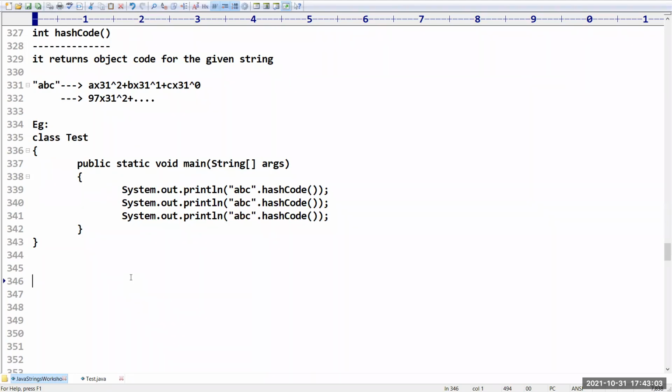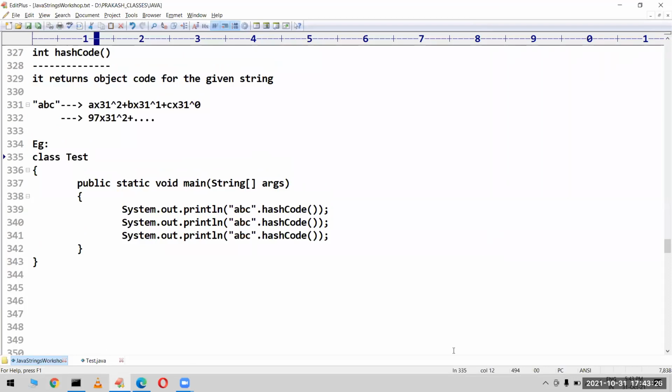Yeah, Praveen, that hash code is different from this hash code. Yeah, 1 minute. Let me check whether the first video is available on YouTube or not. I need to cross check and I will update here itself.